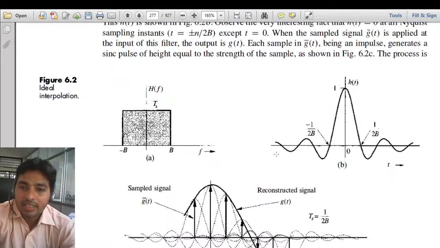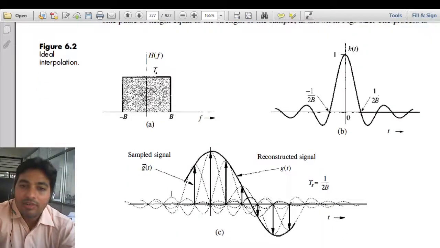So it shows that when we pass the sampled signal, that is the impulse train having various amplitudes, through this kind of low pass filter, the response will be like this.